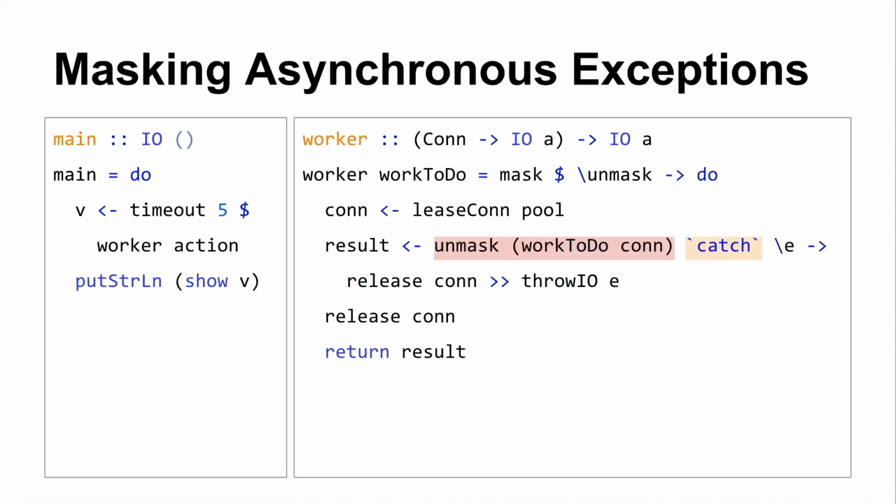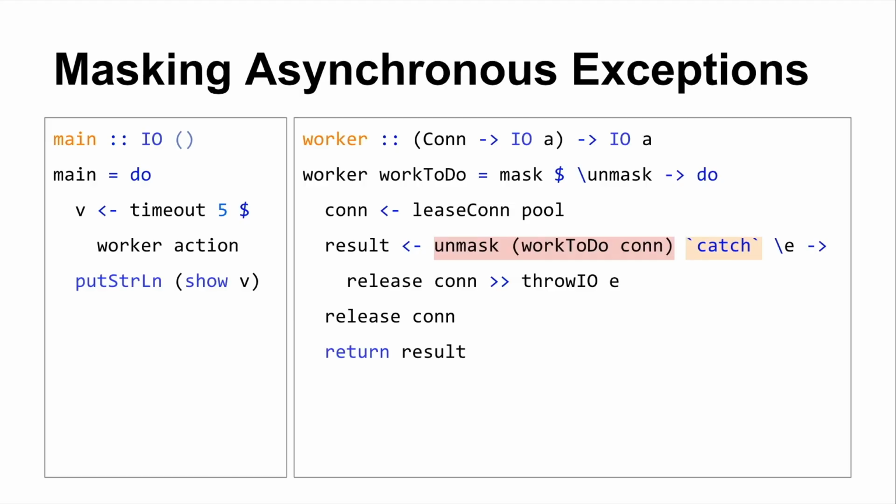You saw that when I was sleeping on the right-hand side and I timed out that sleeping thread on the left-hand side, the expression that was actually replaced with the asynchronously thrown exception, you could have wrapped a catch around that. You didn't actually have to use mask. So if you approximate what mask is doing by wrapping every single expression in your program in a catch, I guess, it would allow you to do something similar.